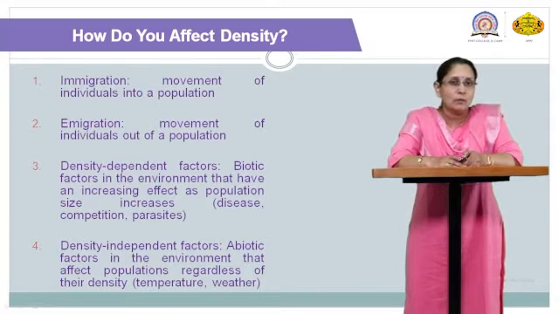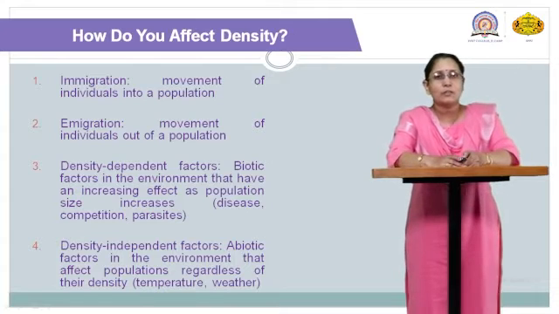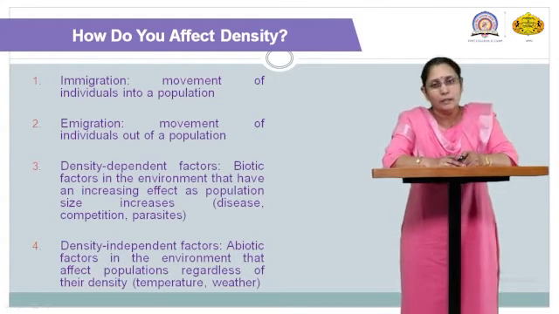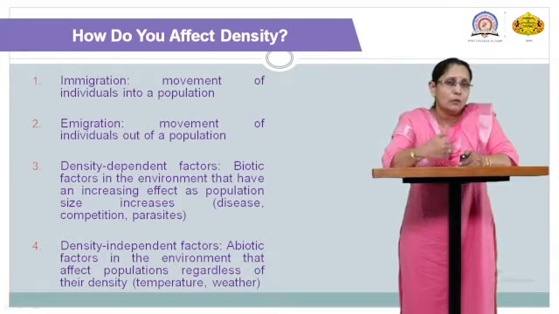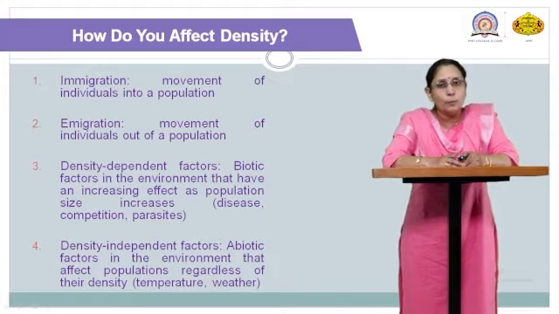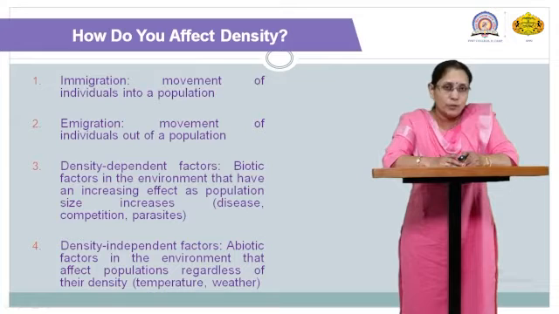That is the mechanism called immigration. Emigration means movement or transfer of an individual from the X population towards the Y population, or to another side. So we call it emigration. Both factors are responsible for affecting the population.